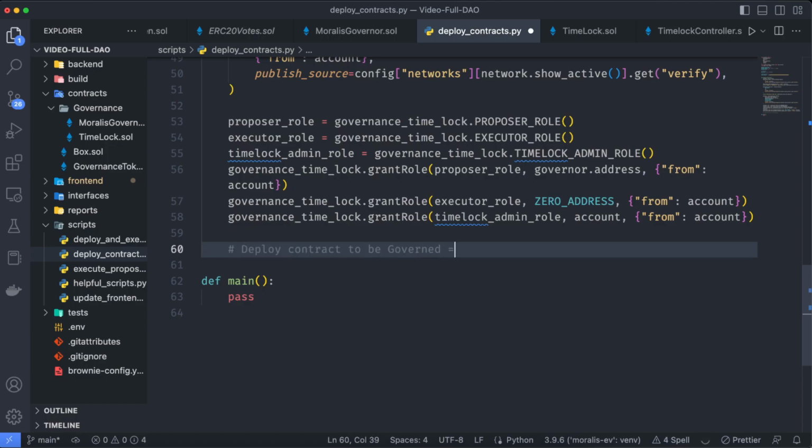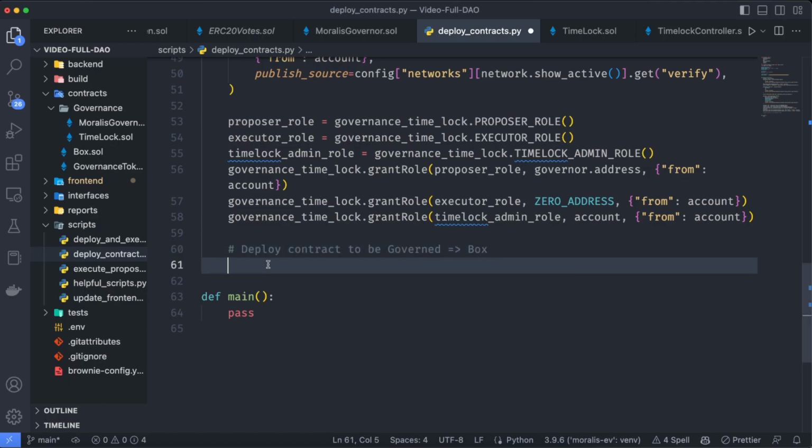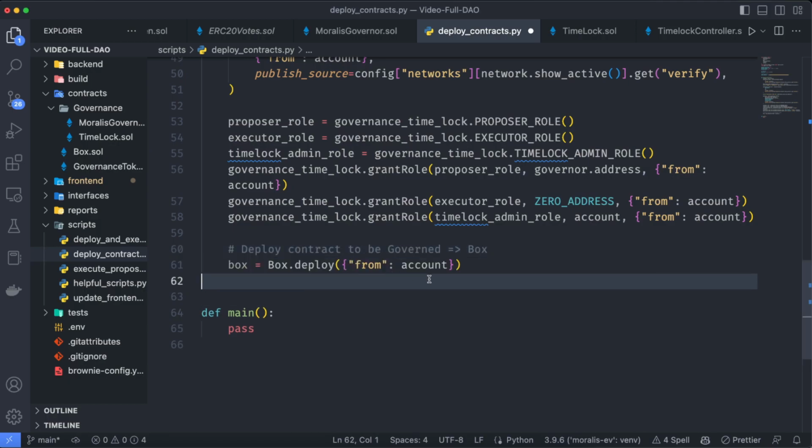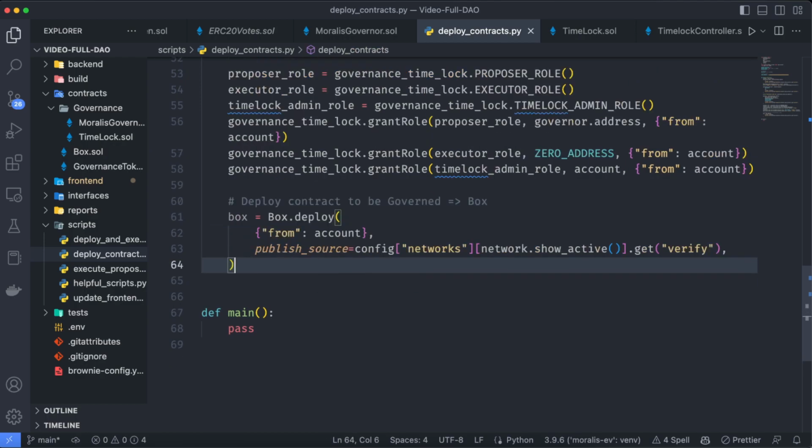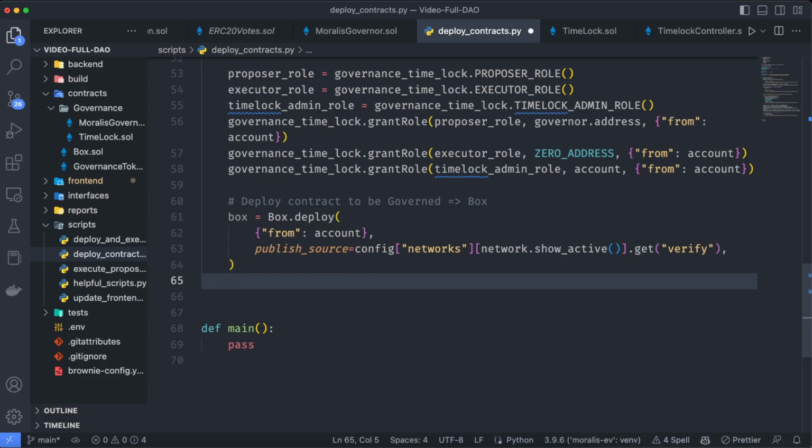And now, finally, we need to deploy the contract to be governed. In this case, we know this box contract is a really simple smart contract, so we don't have to do anything besides maybe adding that verifying functionality. And let's create a transaction on which we are going to say box.transfer ownership, because remember, we want the owner of this contract not to be the user, but actually the time lock.